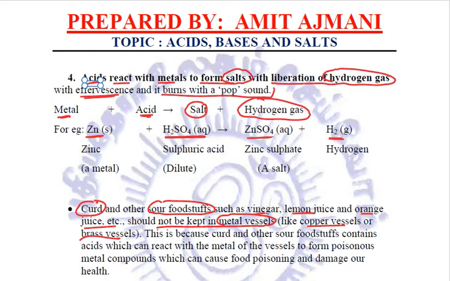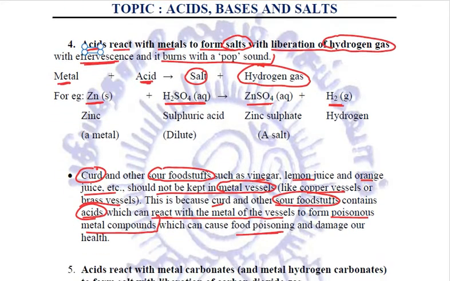Why? Because curd and other sour foodstuffs contain acids, and we have just seen that these acids react with the metals and they can form poisonous metal compounds which can cause food poisoning. So obviously it is hazardous. It is dangerous for our health.